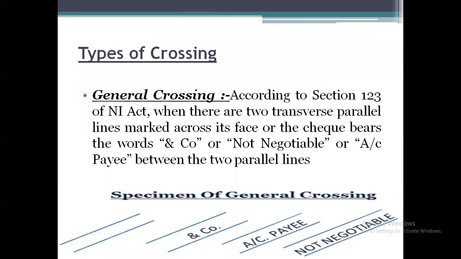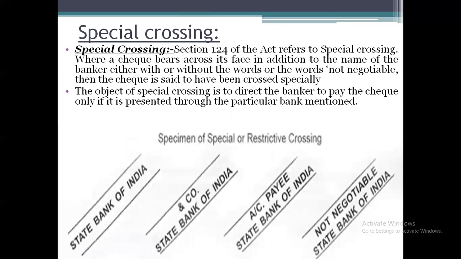In general crossing, they are not mentioning any bank name, so they are not giving clear instructions to the paying banker to pay only to a particular bank. That is called general crossing. But in special crossing, they are giving clear instructions to the paying banker to transfer only to the particular bank mentioned between the two parallel lines, either with the words "and company", "account payee" or "not negotiable" added. That is the meaning of special crossing.